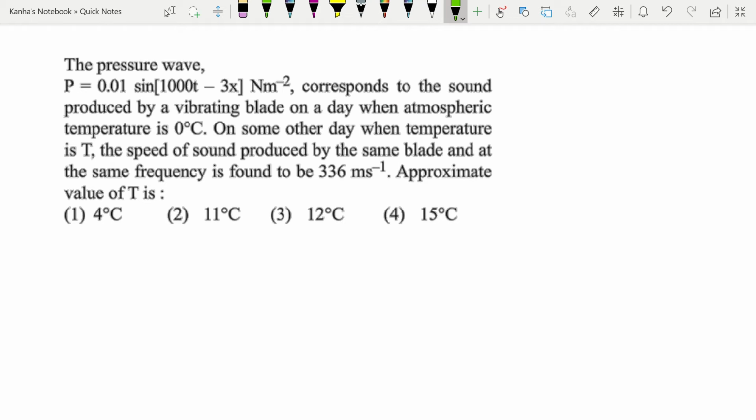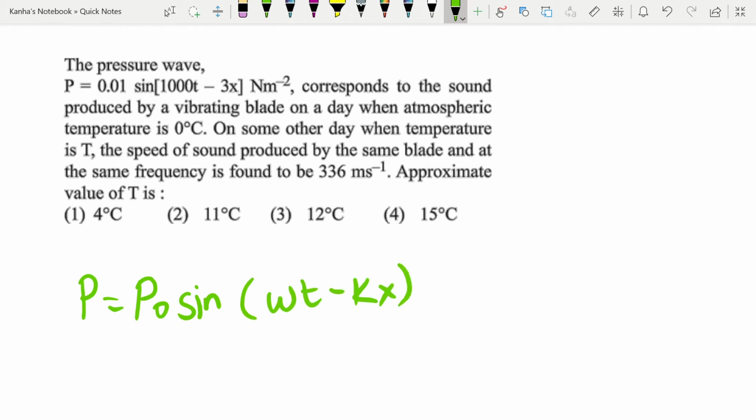First of all, you are given the equation of the wave. So just write it down and then compare it to the standard equation of your wave. So what is the standard equation? My standard equation is A sine(omega t minus kx). Using this, you can easily see if you compare the value of P given here, you have omega equal to 1000 radians per second, and you have k equal to 3 per meter.